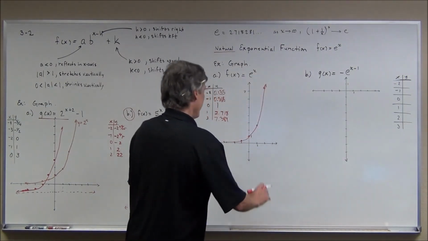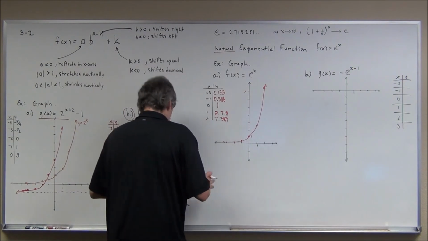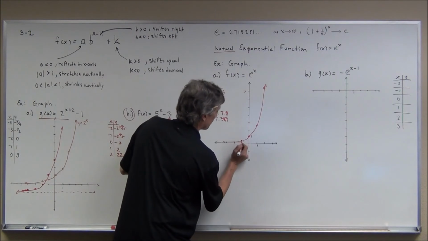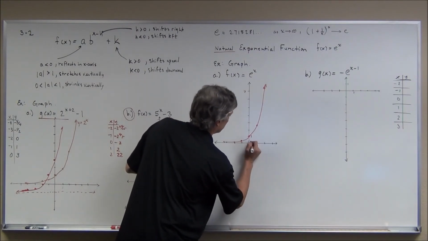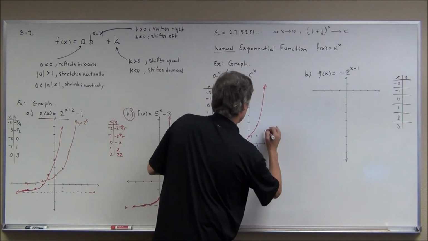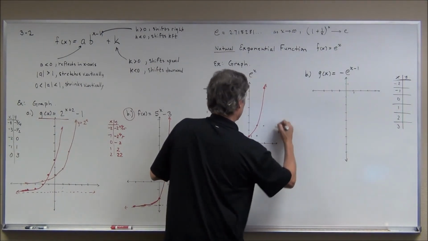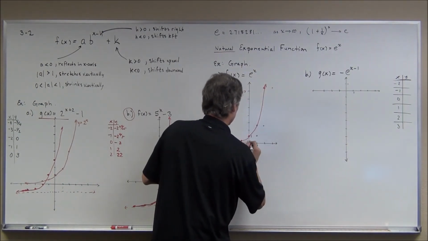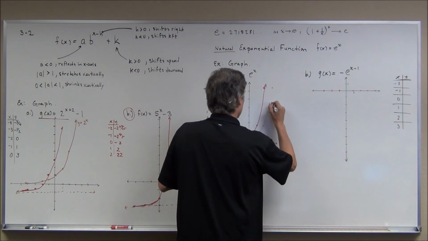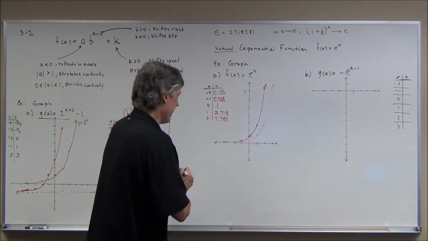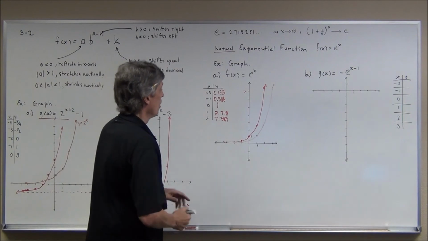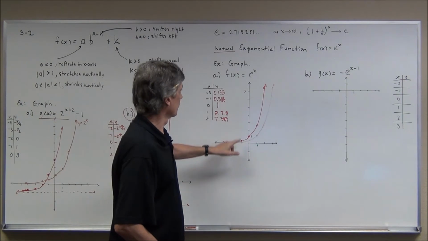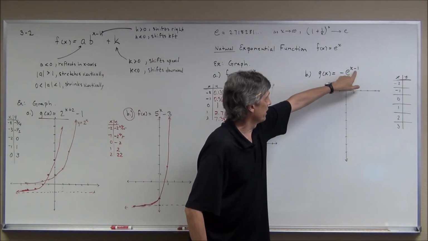So if I took this one, and this is the answer, by the way, to the graph of that, and shifted everything to the right one, it would look something like this, where I have the same y values but for different x's, because I shifted it to the right 1 unit.